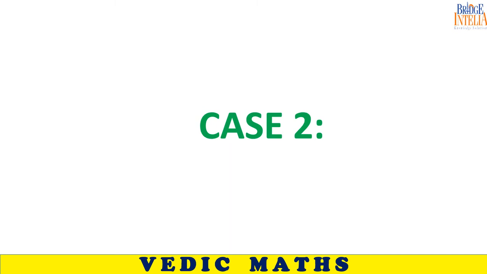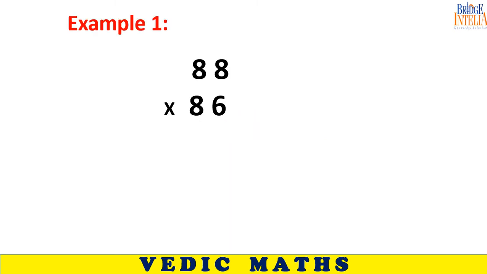So now let's move to case 2. In case 2, the logic is the same. There is no difference in logic. What is the base? It is very near to 100, so the base is 100.